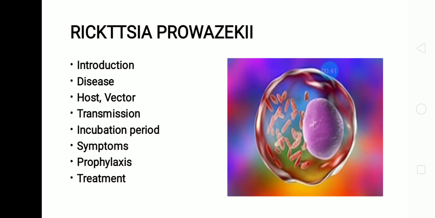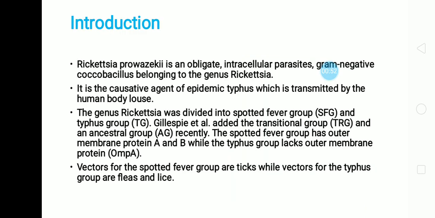treatment of this rickettsia. In this diagram you can observe the rickettsia, which is a bacillus, and it is one type of parasite. Rickettsia is an obligate intracellular parasite, that is, it grows inside the cell. Again, it is a gram negative coccobacillus belonging to the genus Rickettsia. It is the causative agent of epidemic typhus, which is transmitted by the human body louse.